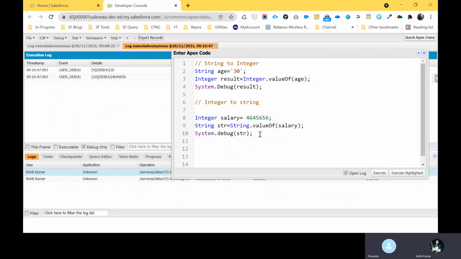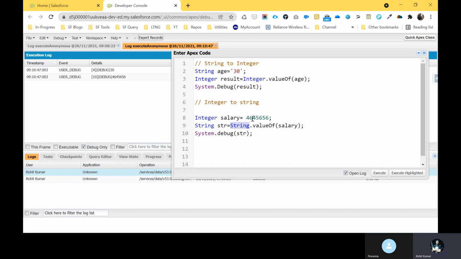So if you want to change any data type to another data type, you can use the valueOf method in the particular classes. I want to use integer, so that's why I am using Integer. I want to use a string, so you can use the String class. It's a predefined class. So this is a small thing about data type conversion.